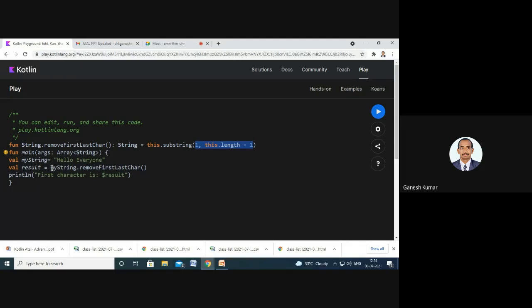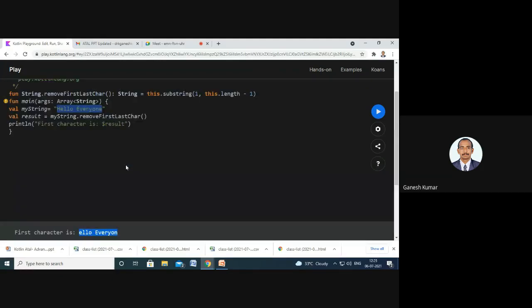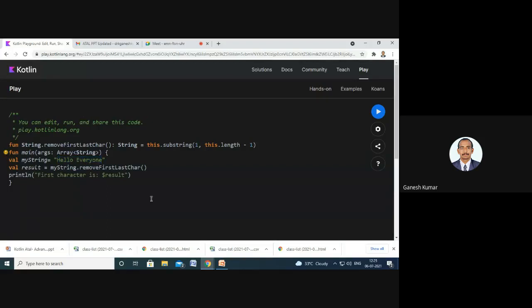So myString, if I want to execute the above said method on my string variable, the result will be stored in result. This will be the input value, that is the string, given to the method removeFirstLastCharacter. After executing, the result will be hello everyone, by removing the first and last characters. So we can add our customized code to the existing one with the help of the extension function.